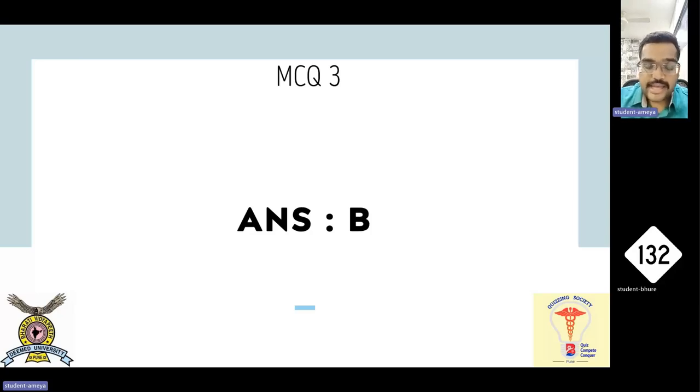Now NF1 has 1. So the chromosome is 17, starting with 1. NF2 has 2. The chromosome encoded is chromosome number 22, again starting with 2. Now, again, the mnemonic of neurofibromatosis 2 is that neurofibromatosis 2 has 2, and in our body we have 2 ears and 2 eyes. So 2 ears signify bilateral acoustic neuroma.